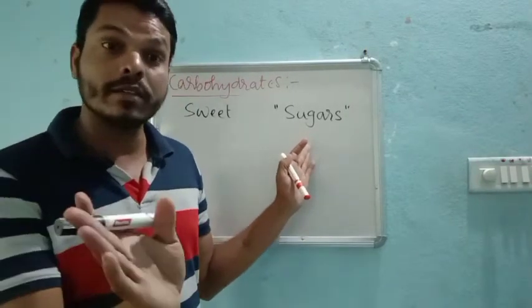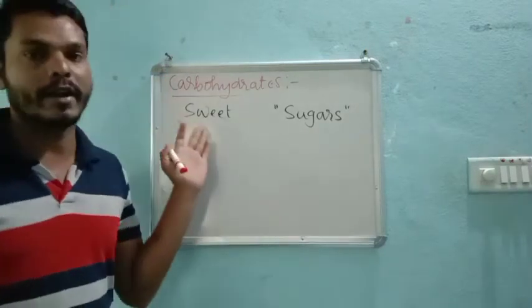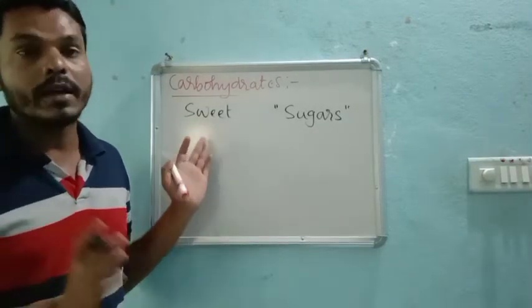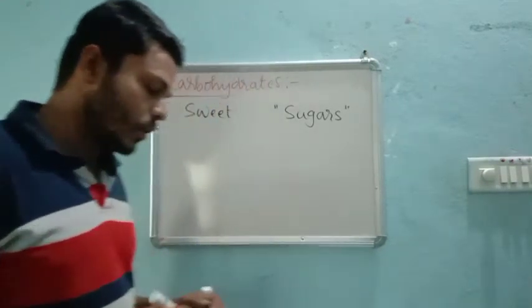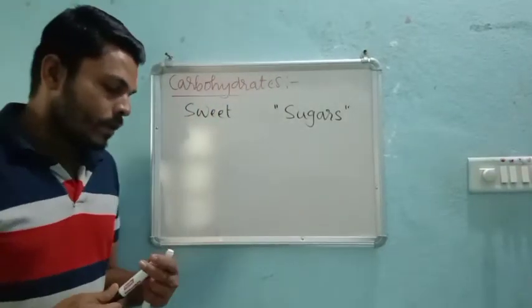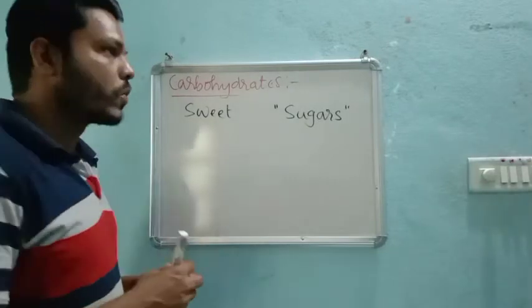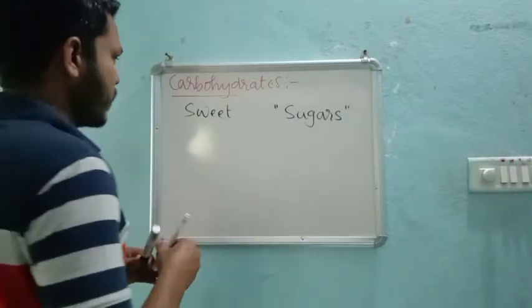That means sugar is also a carbohydrate, right? And the most common sugar used in our homes is named sucrose, right? Very important.